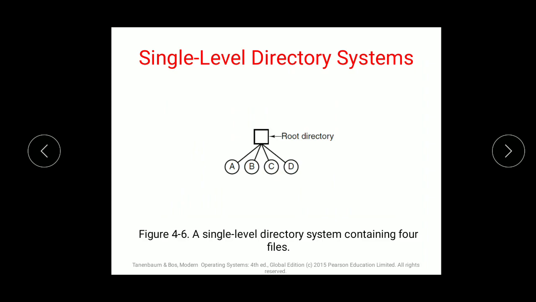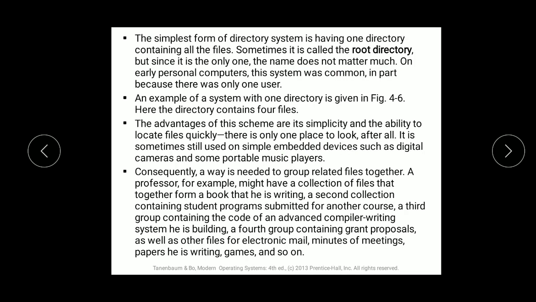When we talk about directory, the first type of directory system is the single level directory system. You can see only one root is there, and under that there are n number of files. That is a single directory containing 4 files. One main directory under which you have 4 files, or n number of files can be stored on one single root directory. The simplest form of directory system is having one directory containing all the files. So the simplest and easiest form we can go with is the single level directory system.